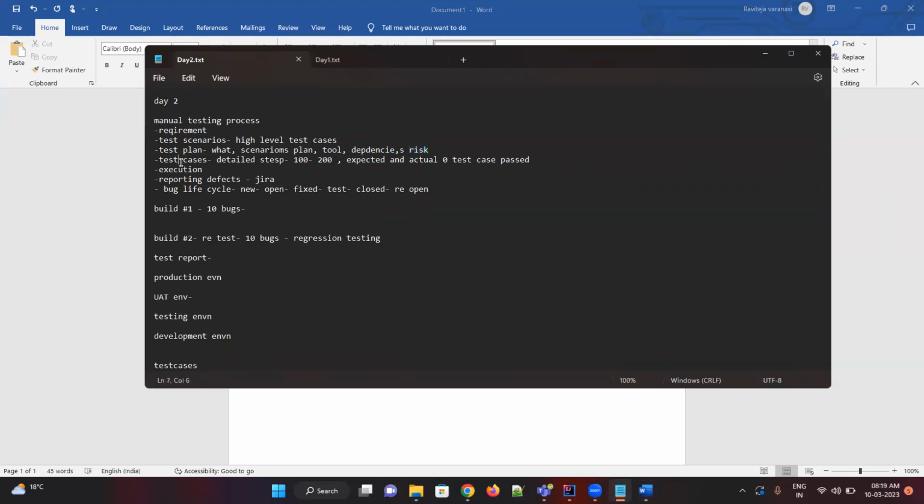So that's where it will come under the risk. As I mentioned, a test case will have detailed steps. It could be 120 test cases, and you will say expected and actual, and the number of passes. So once your test strategy and test case document is done, now you have to go to your developer or your manager for the review.